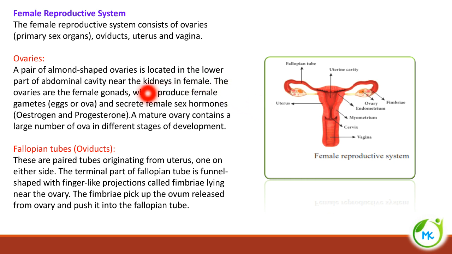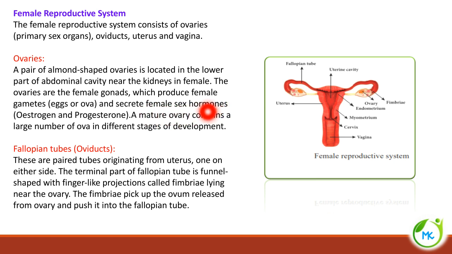It is almond shaped in structure. It is located in the lower part of the abdominal cavity near the kidney in female. The ovaries are the female gonad. The female gonad produces the female gamete, referred to as egg or ova, and secretes the female sex hormone.